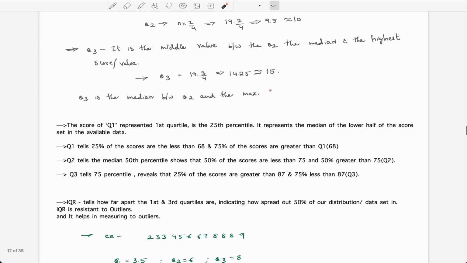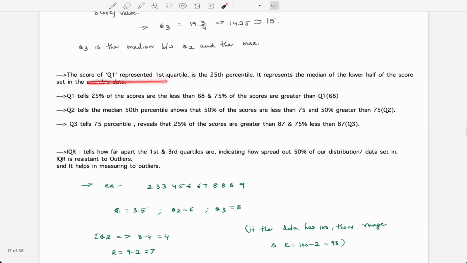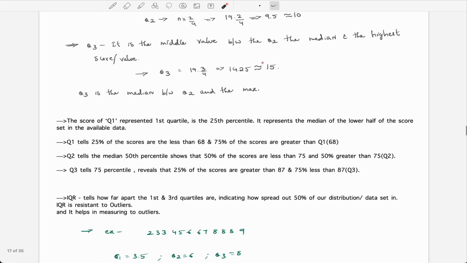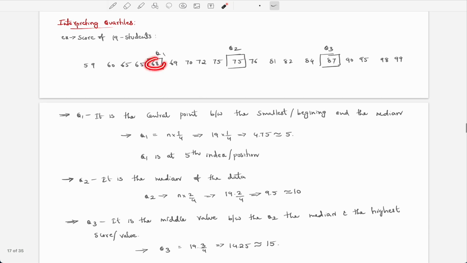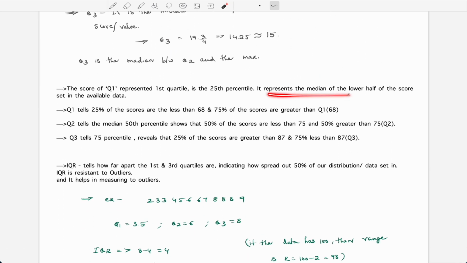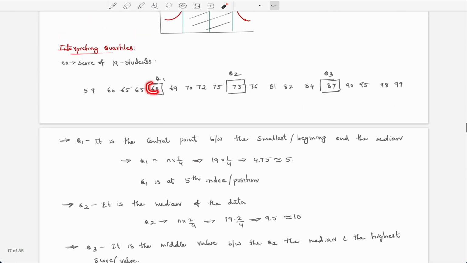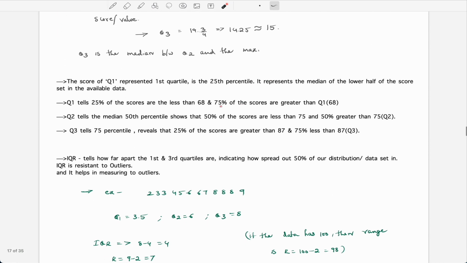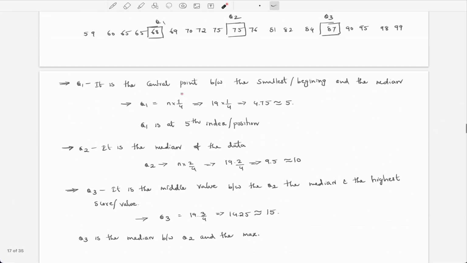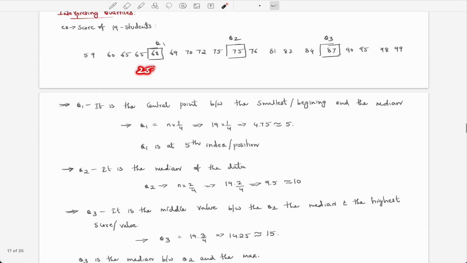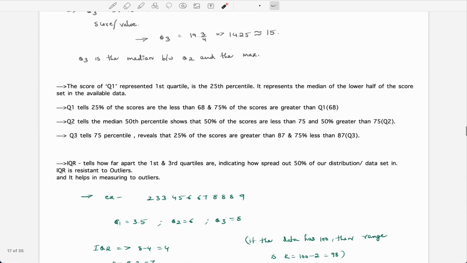Okay. The score at Q1 represents the first quartile, which is 25%. Q1 represents the median of the lower half of the score set in the available data, and Q1 tells us that 25% of the scores are below 68. So 75% of the scores are greater than Q1. If 25% is below, the remaining 75% of the students scored more than 68. I hope you're getting it.